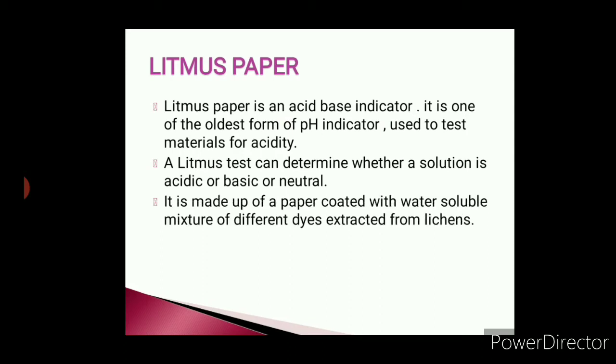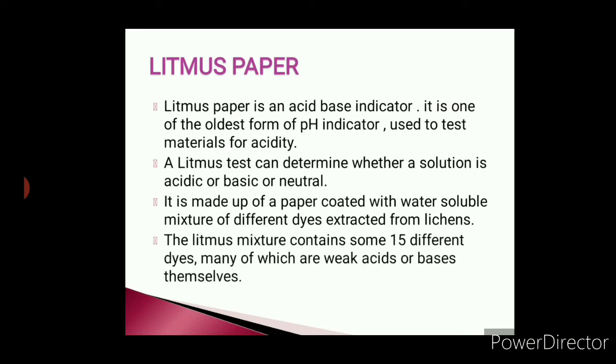Okay, it is made up of a paper coated with a water soluble mixture of different dyes extracted from lichens. Now lichens are nothing but organisms which are formed by the symbiosis of algae and fungi, which bear specific colors. From them dyes are extracted, and on the paper it is coated, which we can use as an indicator. Now the litmus mixture contains some 15 different dyes, many of which are weak acids or bases themselves.